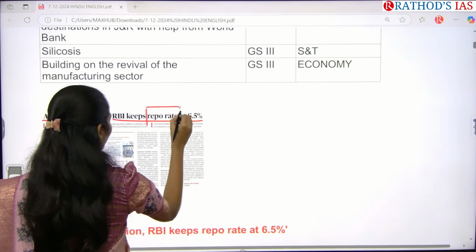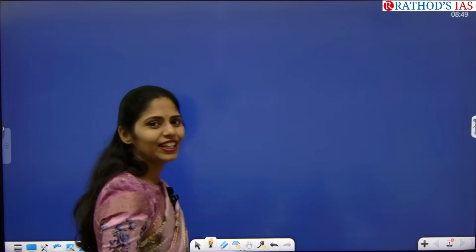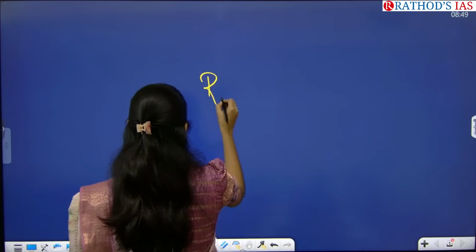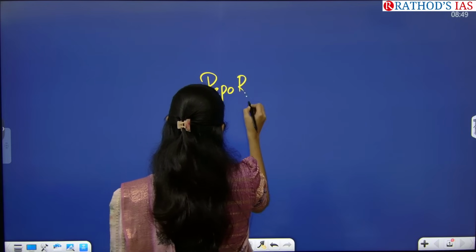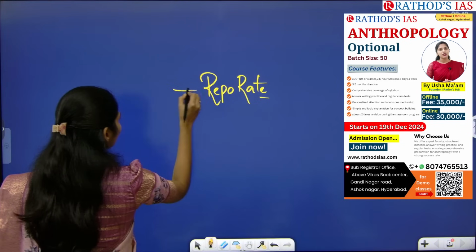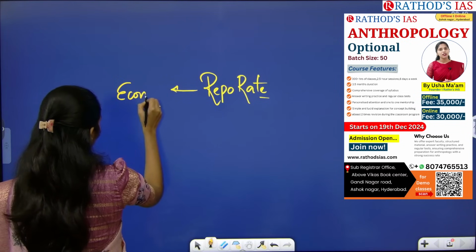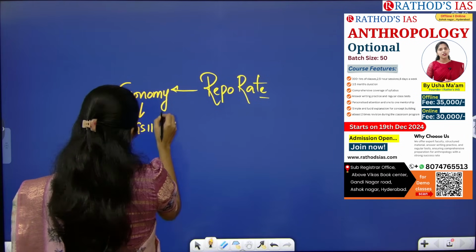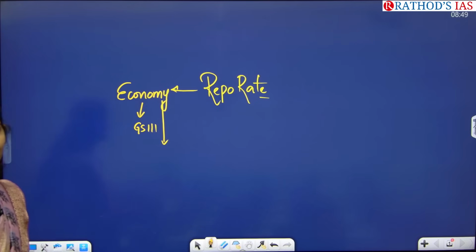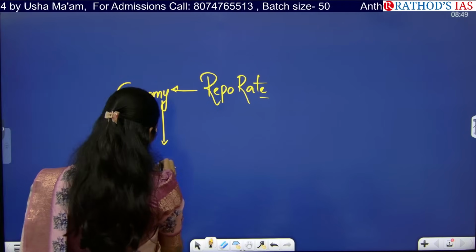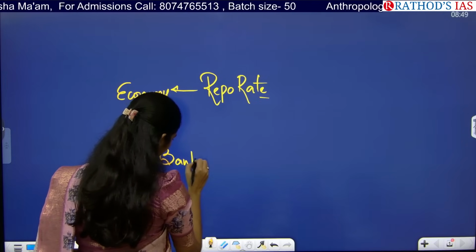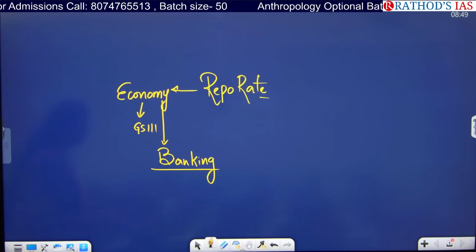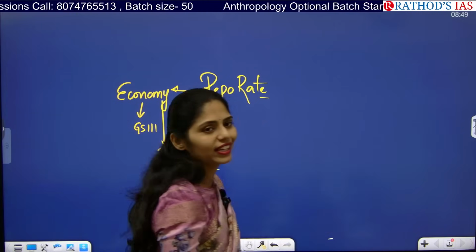Keyword is repo rate. So where exactly can you see this topic in your UPSC syllabus? As I said, the keyword is repo rate. It is important from your economy, from GS paper 3, and UPSC can directly ask questions regarding interest rates. It is one of the interest rates that you will be studying in the chapter of banking. Let me explain this concept of repo rate in a very easy manner.